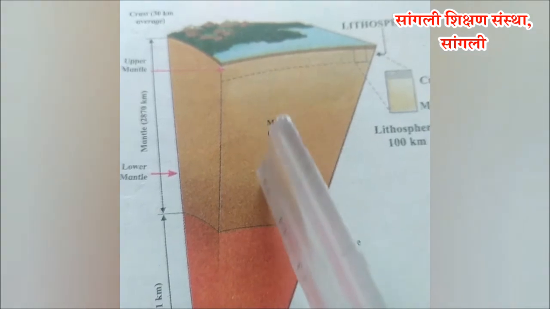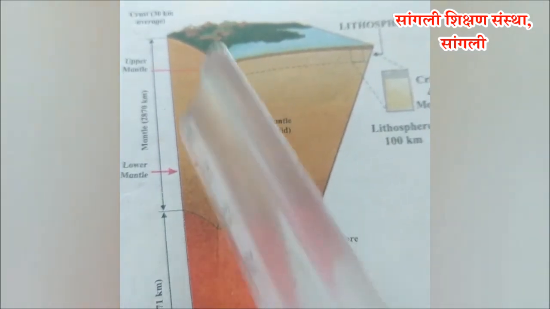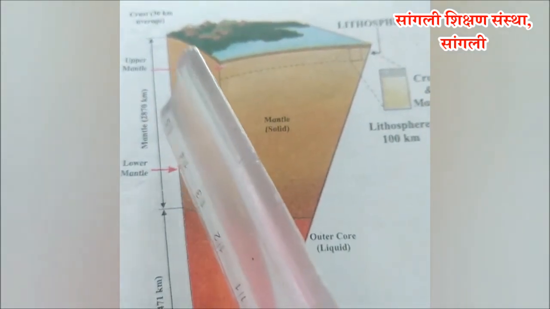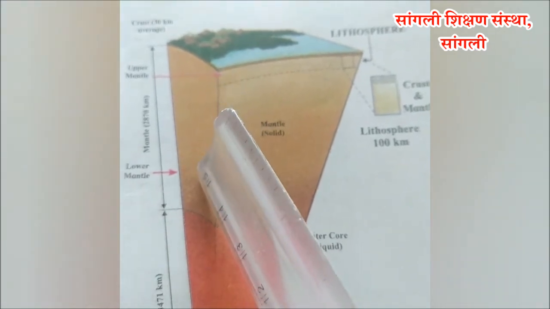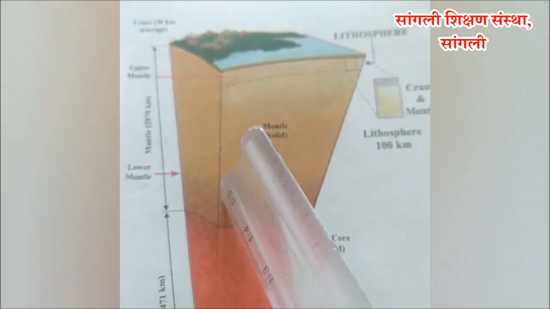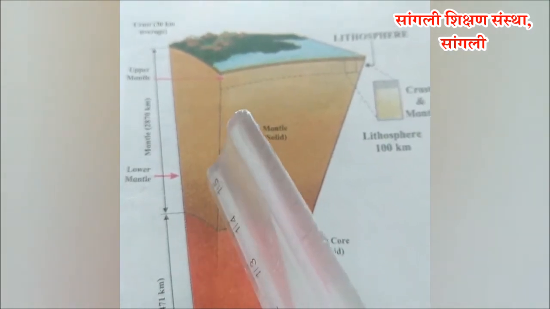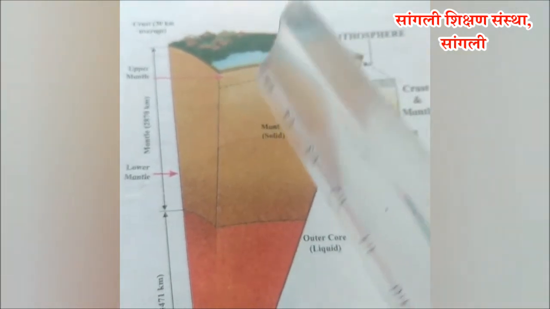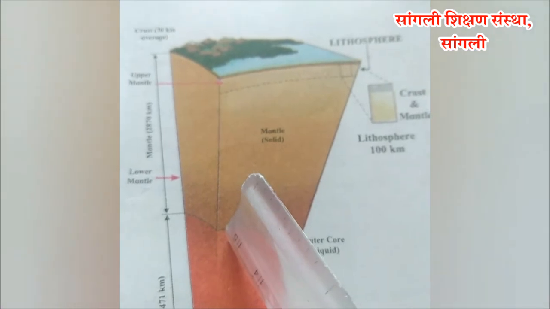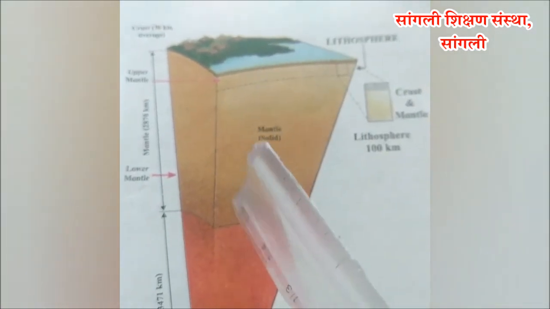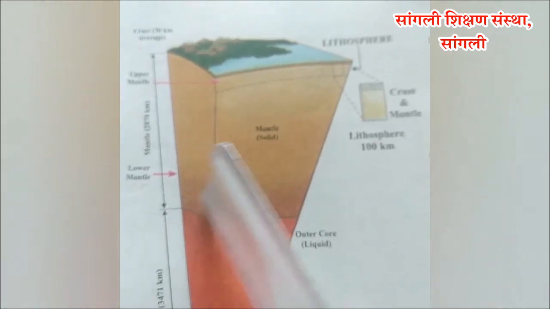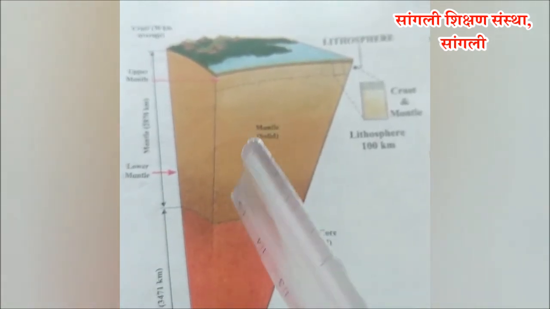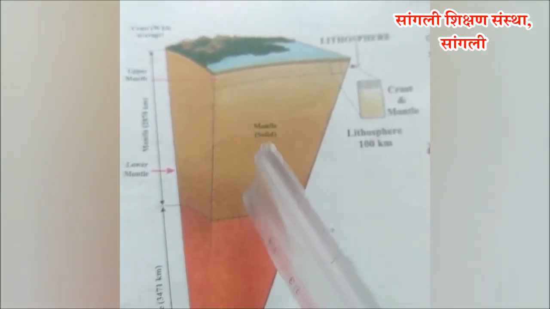It is estimated that this layer extends up to 2870 km and the average density of this layer is 4.5 gram per cubic centimeter, and it increases with the depth, increasing in the pressure. The reason behind this, the density of the lower mantle is about 5.7 gram per cubic centimeter.